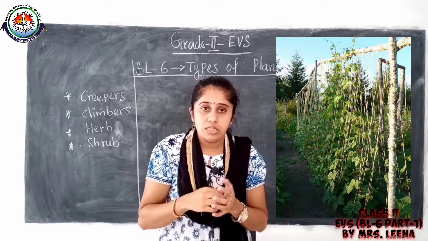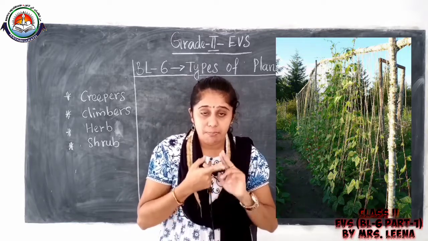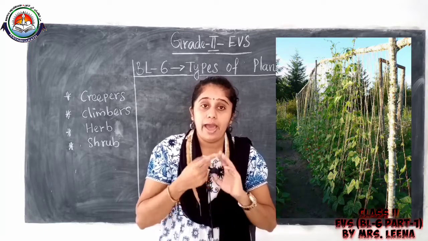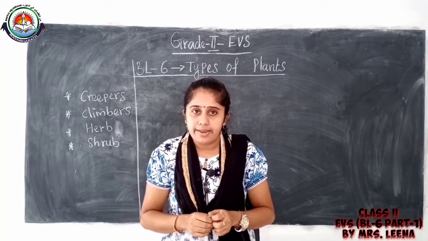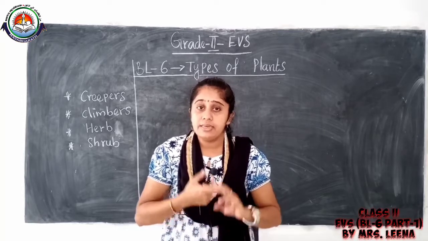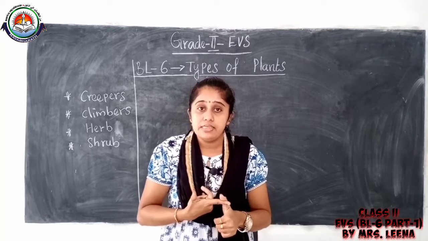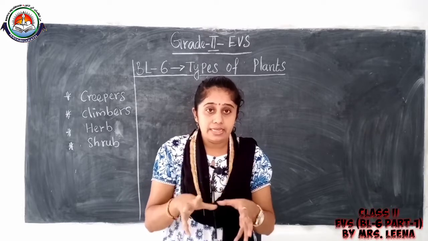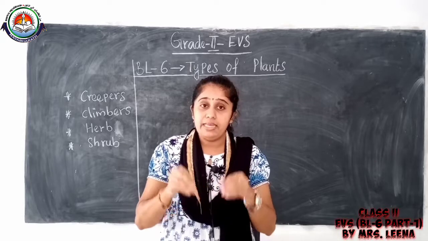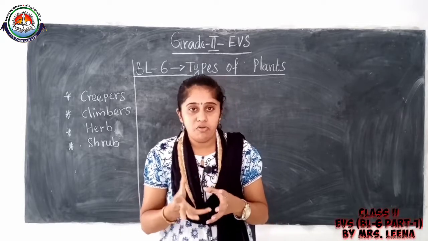So the money plant and pea plant also have weak stem. They need support to grow. So the pumpkin and watermelon are one type of plant, and the pea plant and money plant are another type of plant.